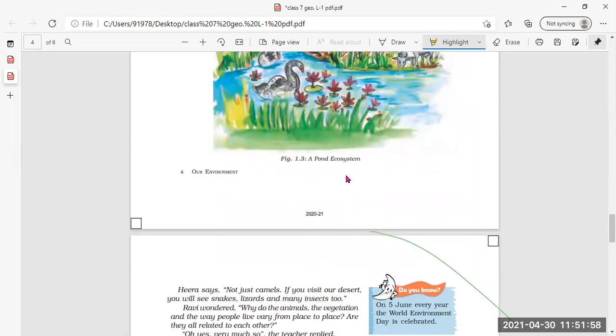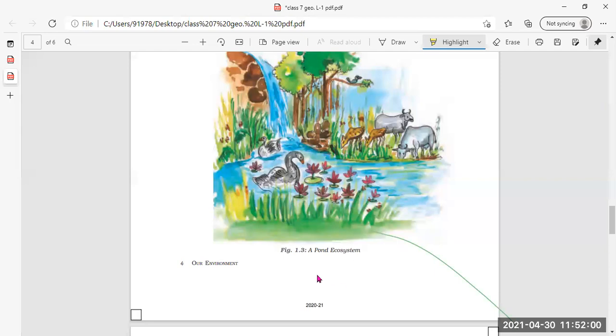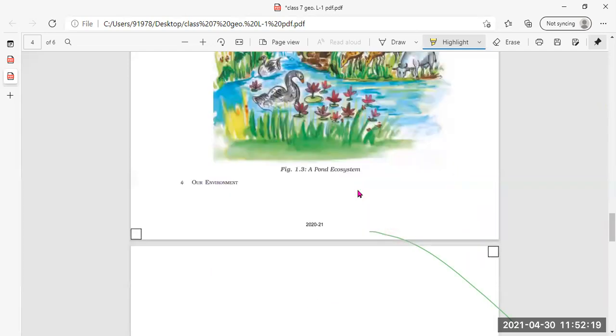Now this is a pond ecosystem. We can see here the figure 1.2, the pond ecosystem. Here it is a figure in which a pond is being shown. The birds are there, the plant life, the animal life near the pond is also there. The interaction between animals and plants.